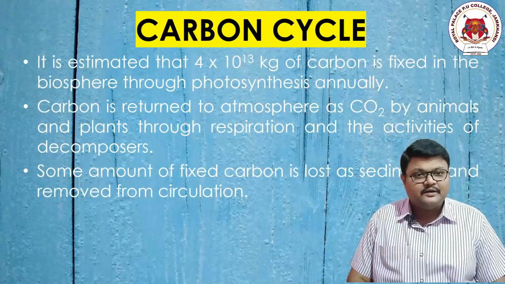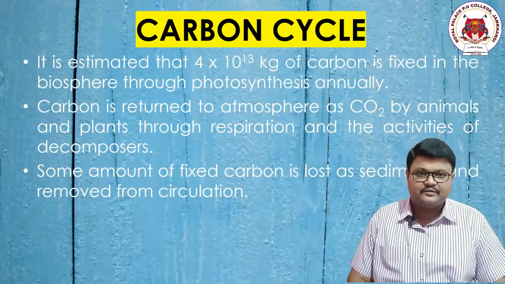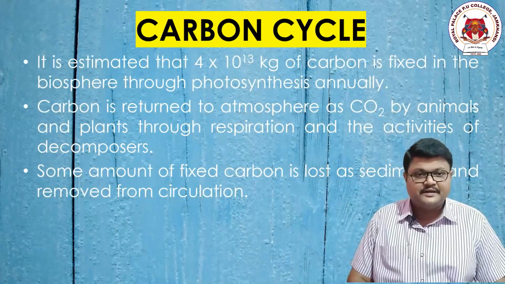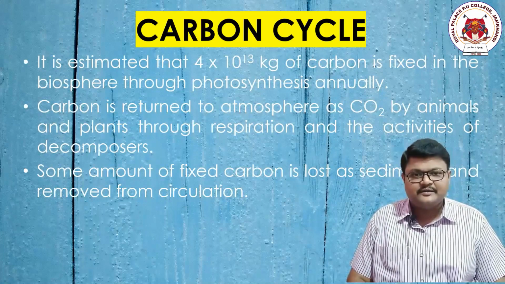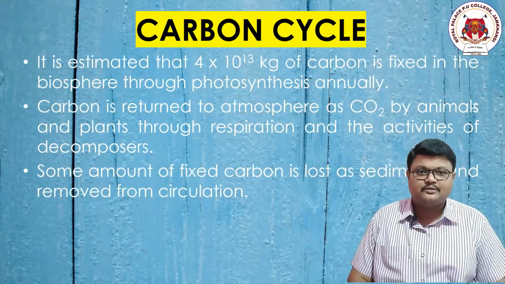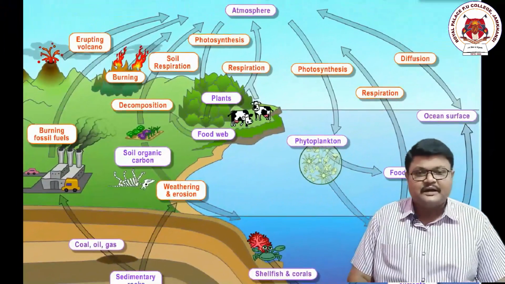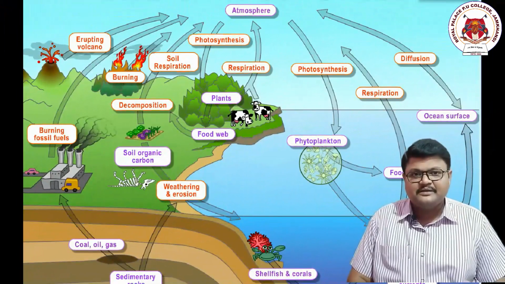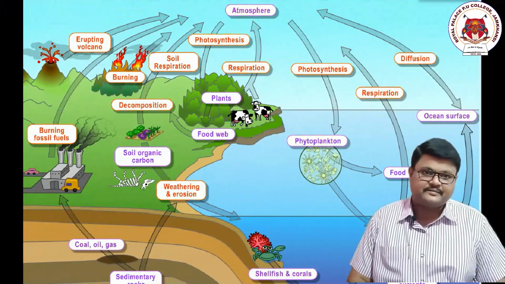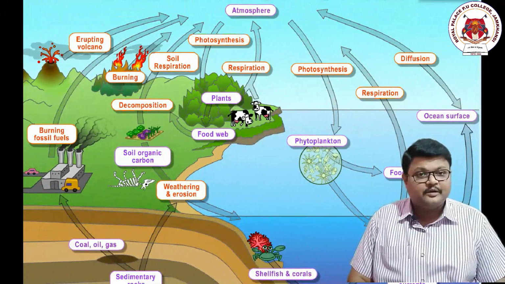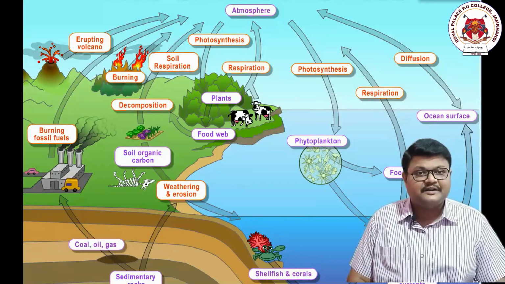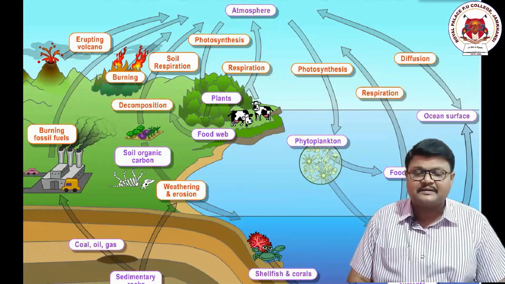Now when the carbon is taken up by the plants and utilized by the animals, once again this carbon has to enter into the atmosphere, right? What are the different modes? Carbon enters into the atmosphere by the respiration of animals. Carbon enters into the atmosphere by the decomposing work of bacteria and fungus on the dead and decaying matter.